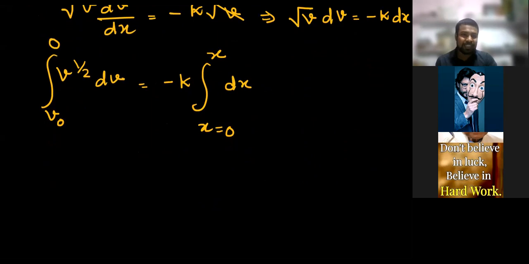So what is the integration of v to the power 1 by 2? Tell me, my dear friends. What is the integration? v to the power 3 by 2 upon 3 by 2. That's why this is called 2 by 3. Am I right or wrong? Yes, sir. Right, sir.